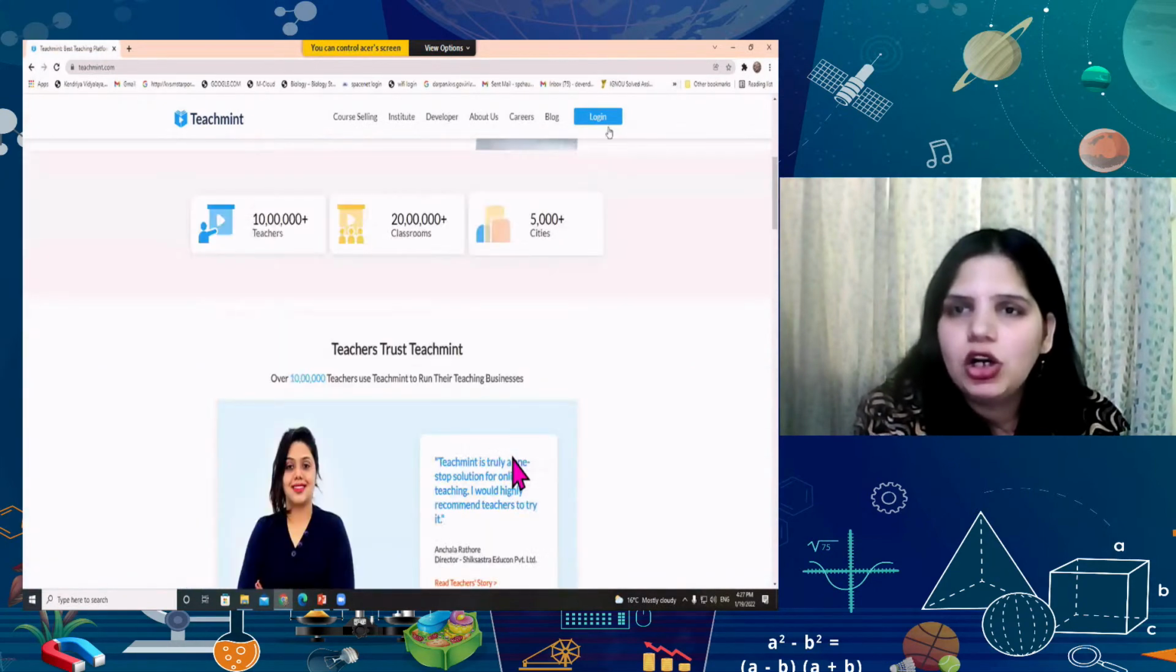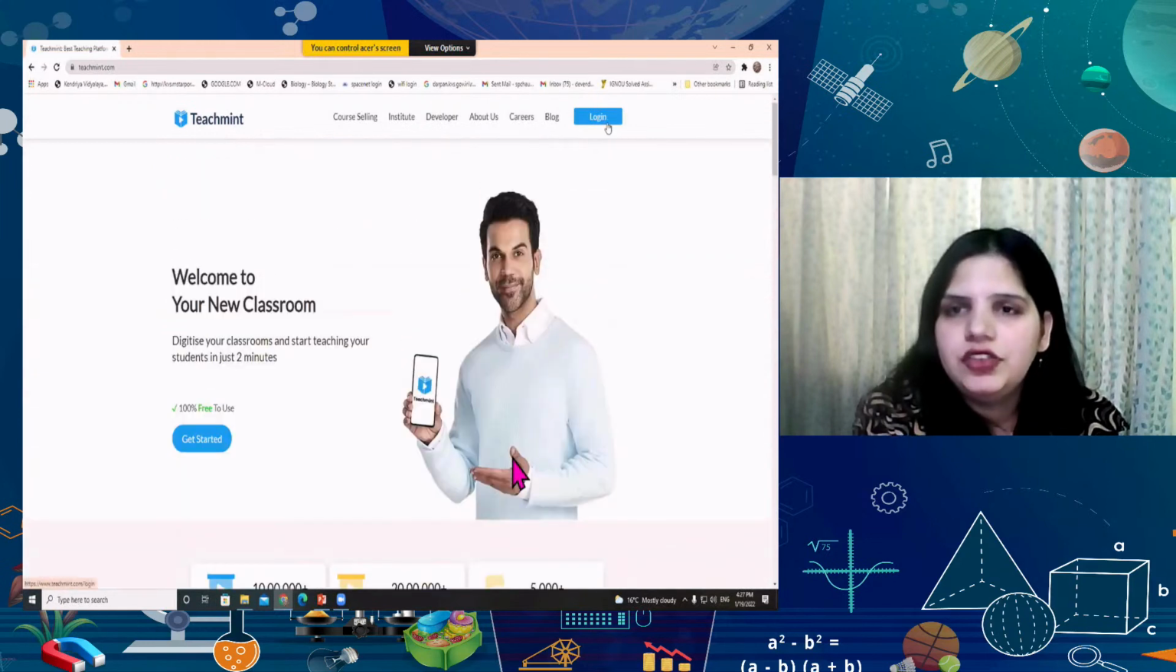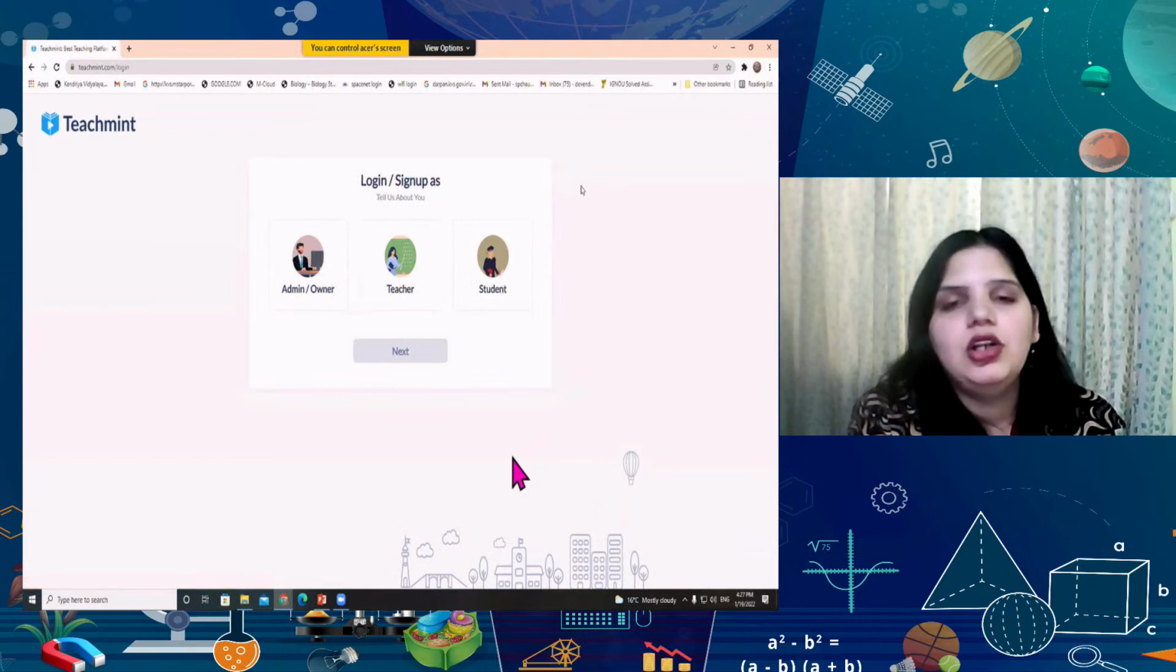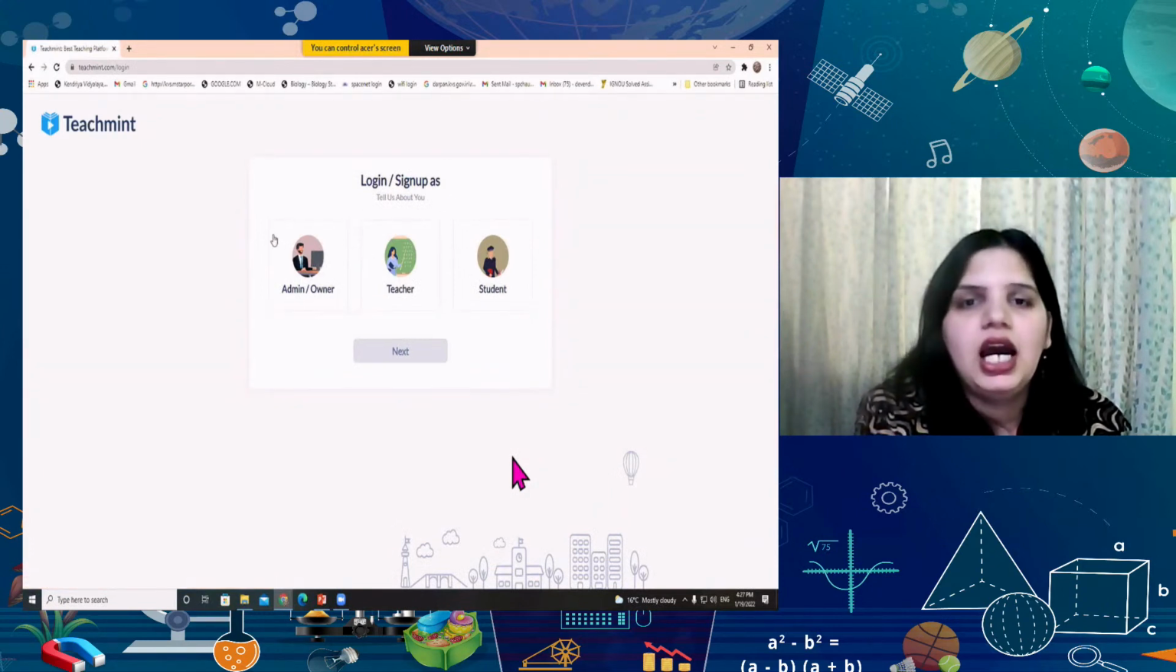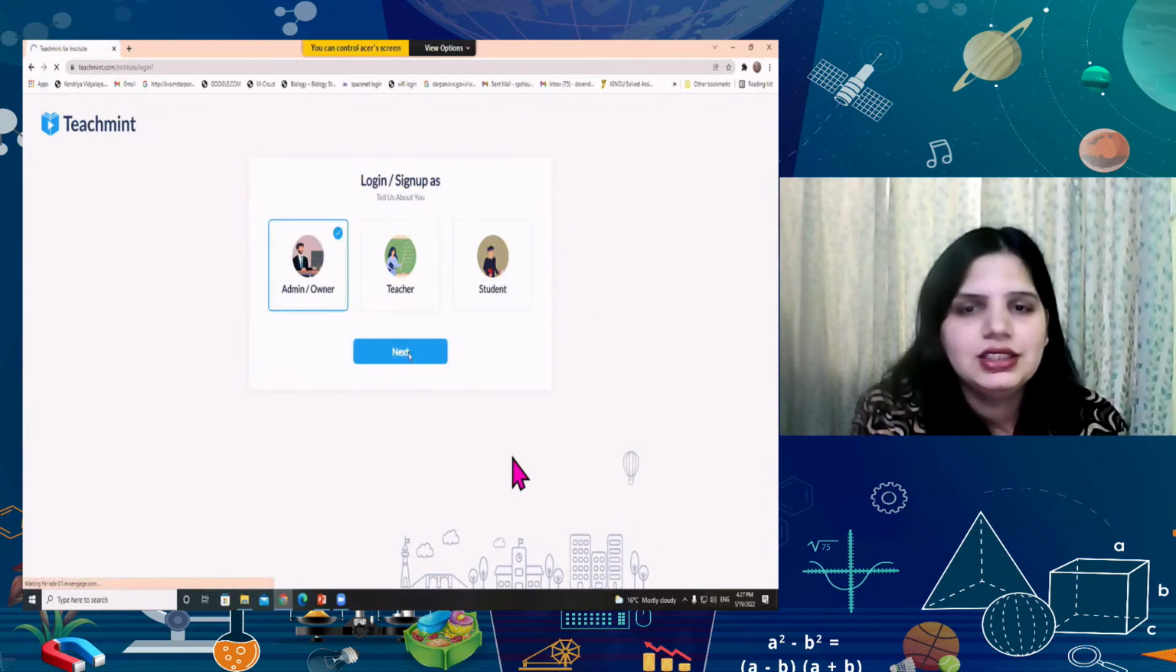Let's go to the login tab available on the right hand side corner. When I click on the login tab, it will give me 3 facilities. I can log in with an admin ID, teacher ID or student ID. So let me show you admin first.